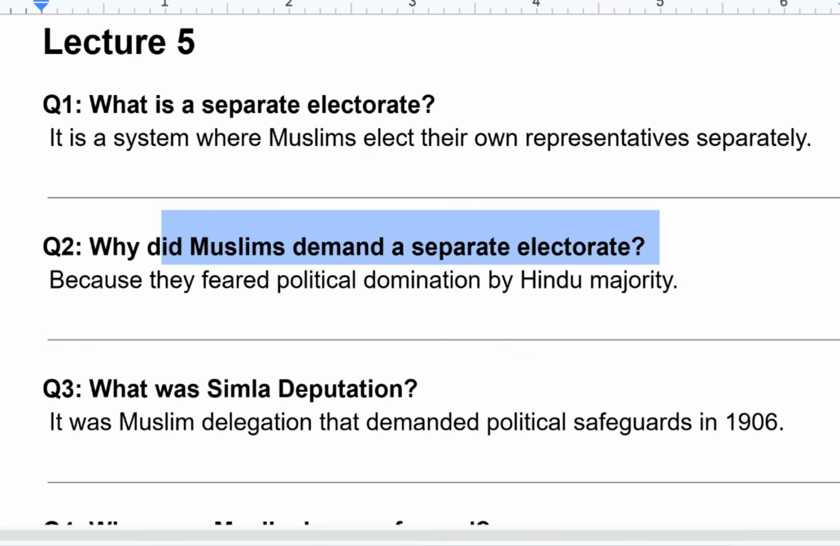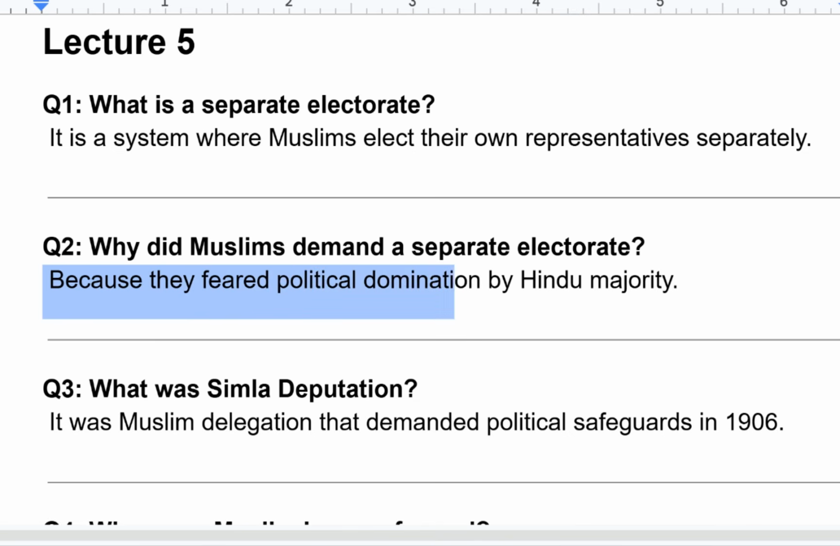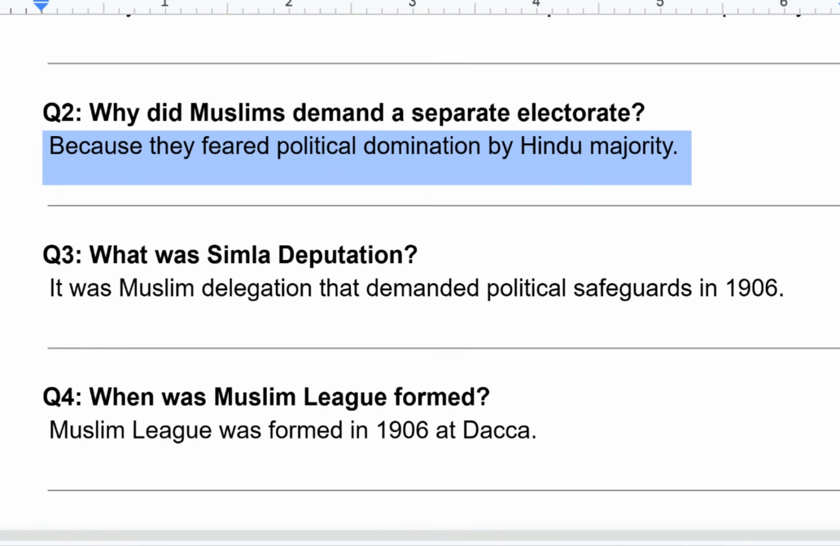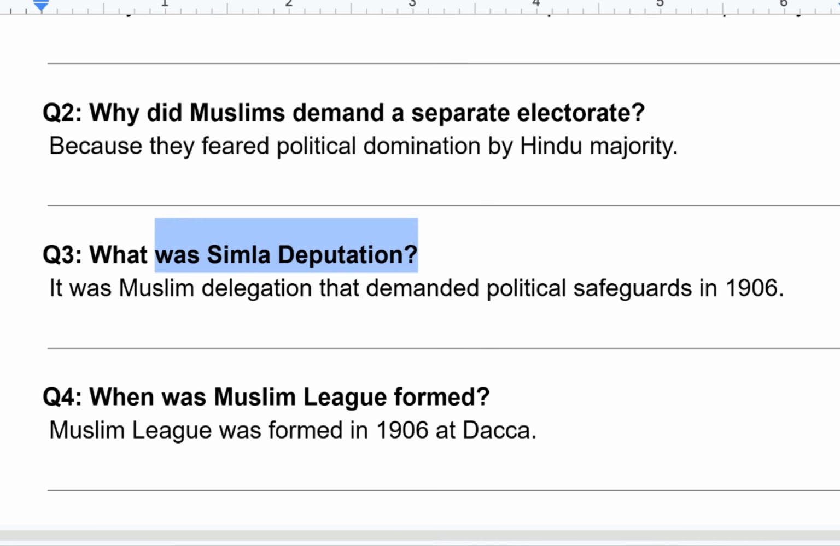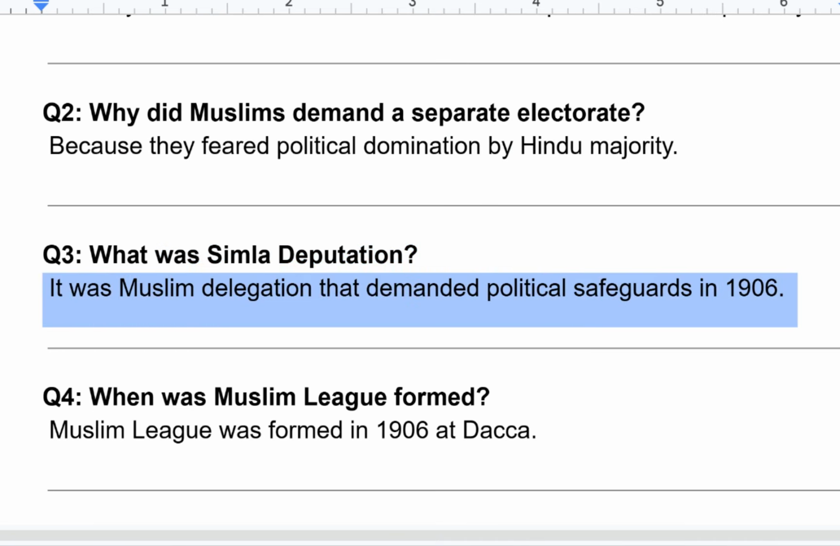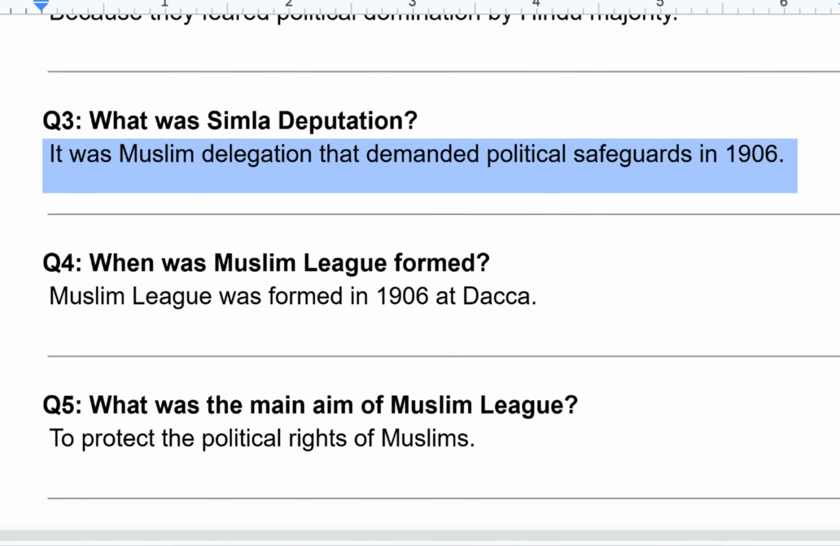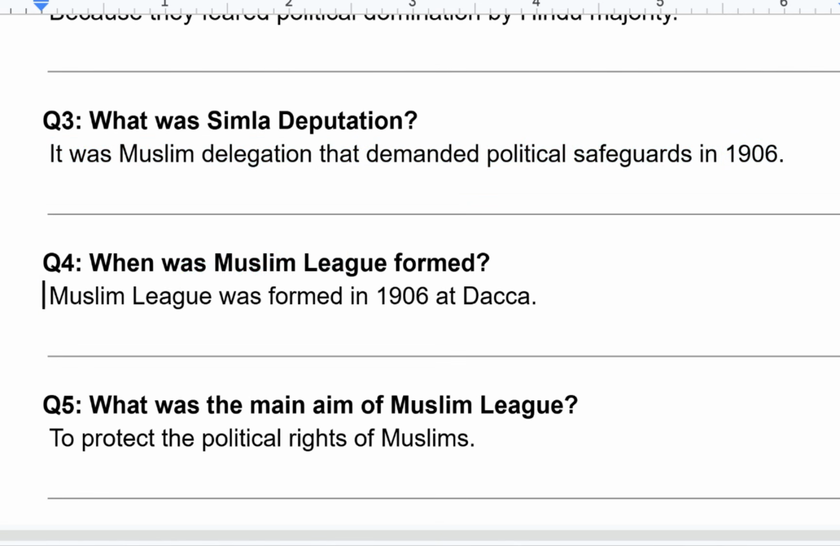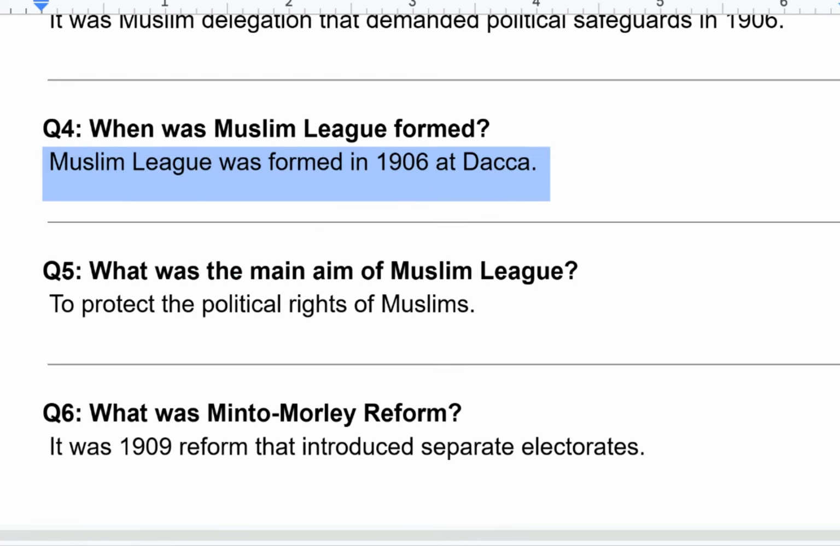Why did Muslims demand a separate electorate? Because they feared political domination by Hindu majority. What was Simla deputation? It was Muslim delegation that demanded political safeguards in 1906. When was Muslim League formed? Muslim League was formed in 1906 at Dhaka.